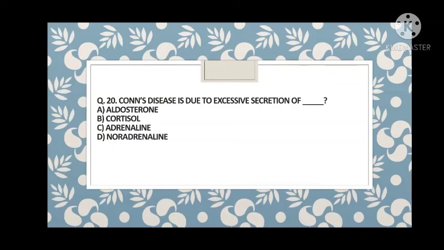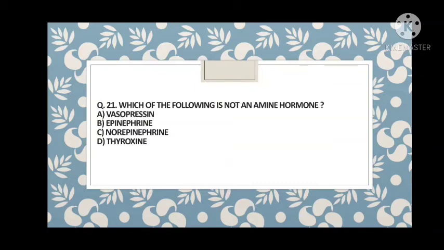So guys, what about the secretion of both? If both aldosterone and cortisol are secreted in excessive amount, then the disease that comes into play is Addison's disease. Remember it this way: Addison's means addition of both aldosterone and cortisol, both have increased secretion.